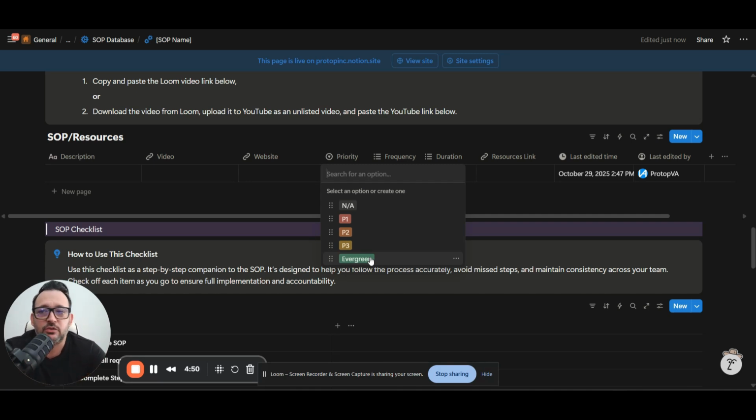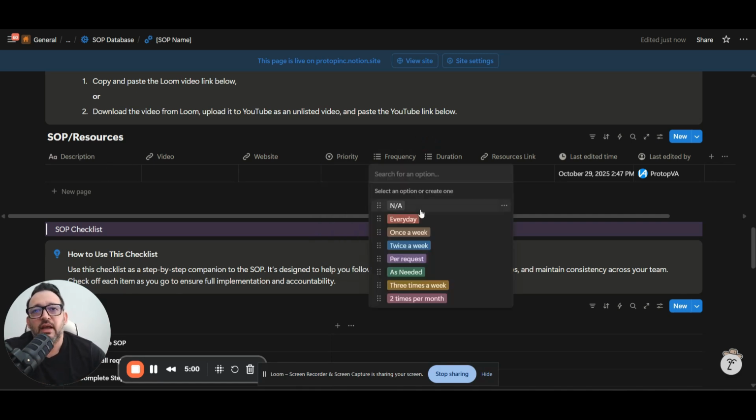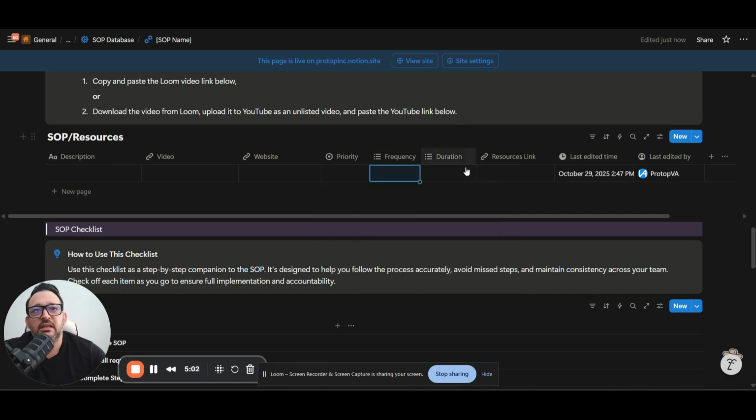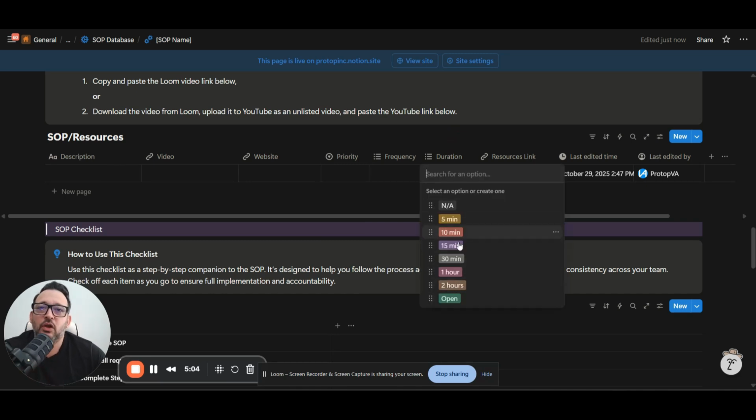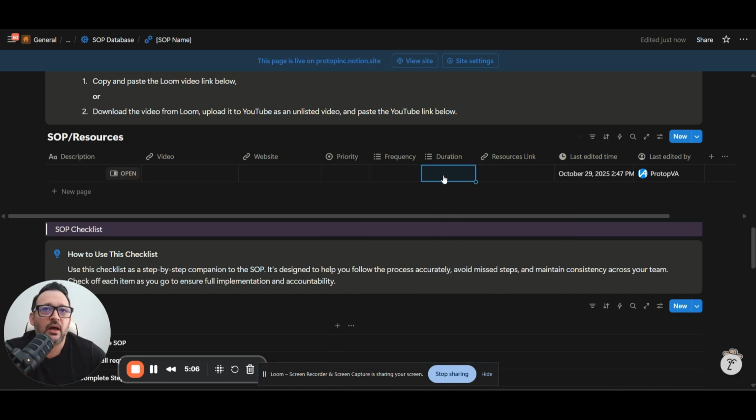We always need to do research, a competition research, information in order to improve your processes, R&D, whatever. And then the frequency of the task. Okay, once a week, every day, as needed. The duration of the task. Using a combination of this, you can put the number of hours here, resources link, and then this will tell you the last edited time and last edited by.